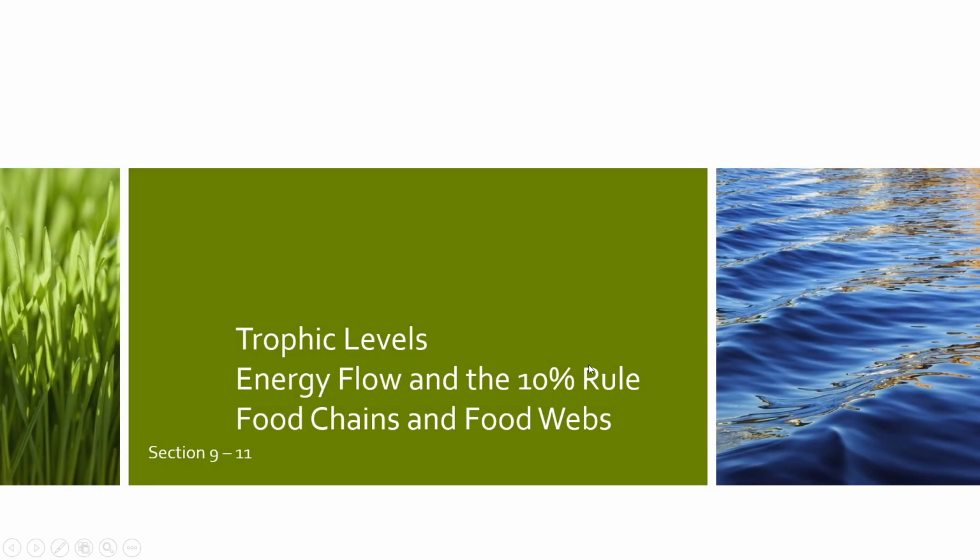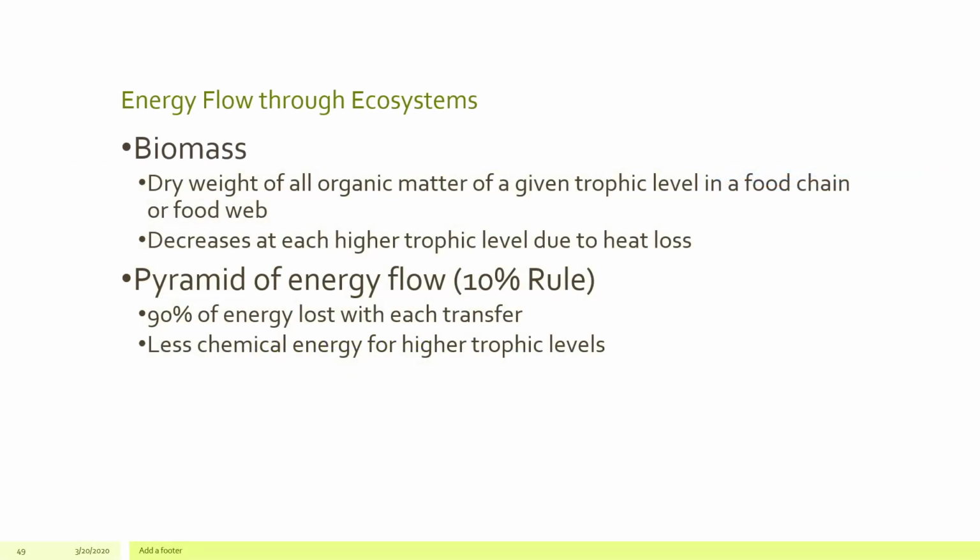All right, welcome back. This is going to be the final video for AP Environmental Science Unit 1, Introduction to Ecosystems. In this final video, we're actually going to go through three sections. We're going to talk about trophic levels, energy flow and the 10% rule, and we'll talk about food chains and food webs. So to start, we'll look at how energy flows through an ecosystem.